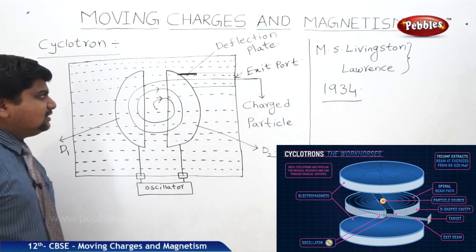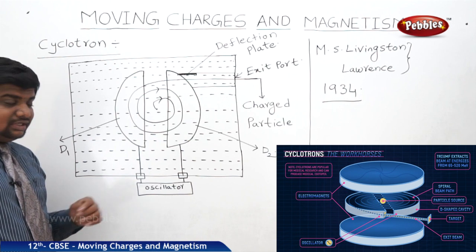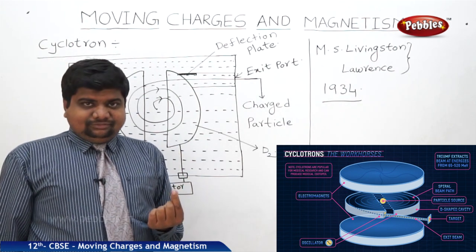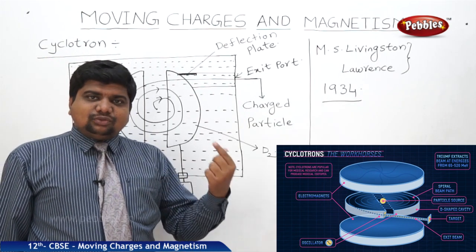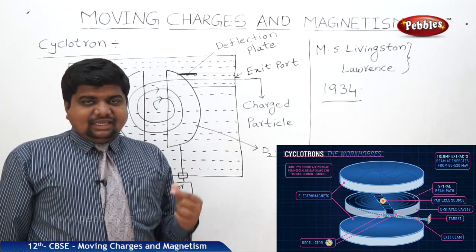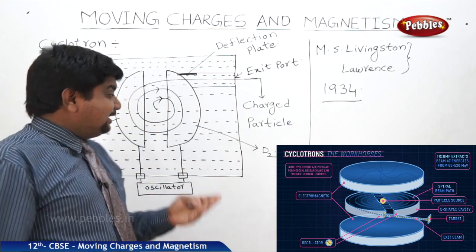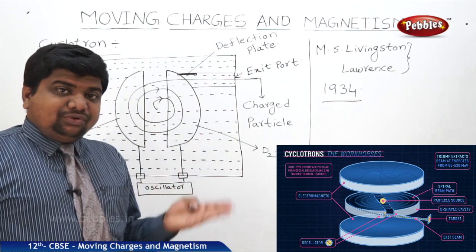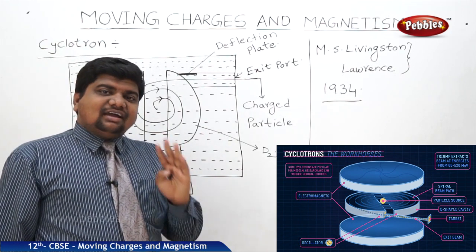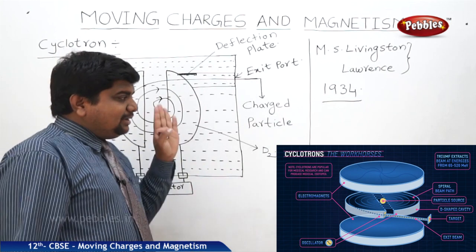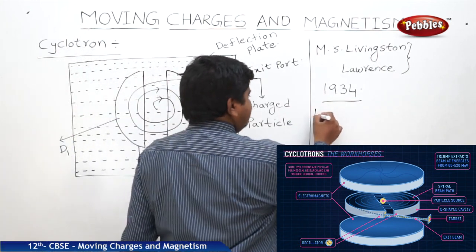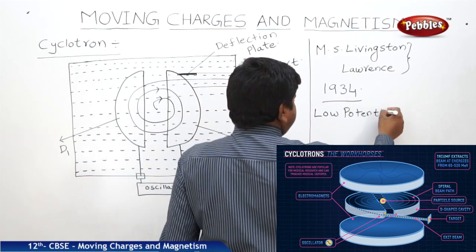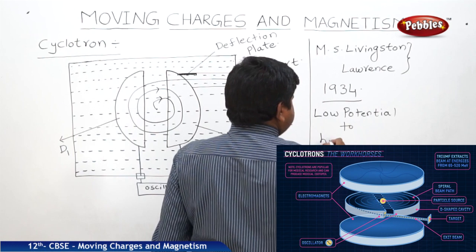So what is the use of this cyclotron? What is the actual use of it? Suppose a charged particle is given, that should be projected towards the higher potentials. According to the real situations and real-time monitoring, it is very difficult. But when you increase the angular frequency of that charged particle, it may be possible to transform from low potential to high potential.